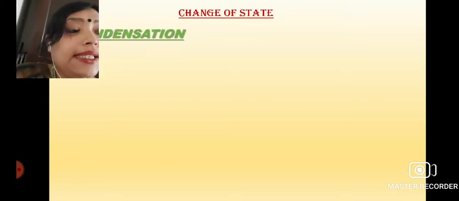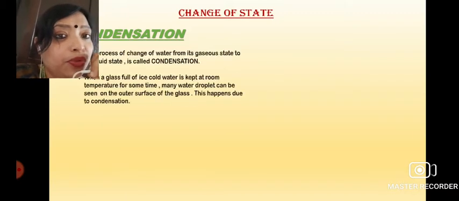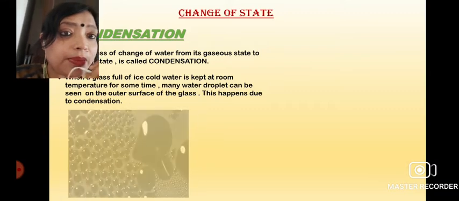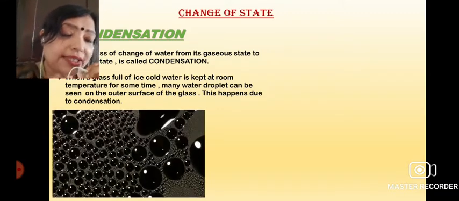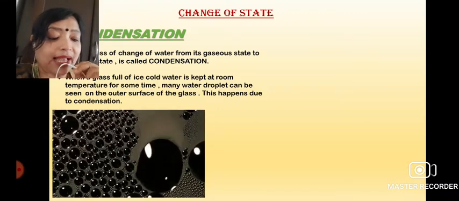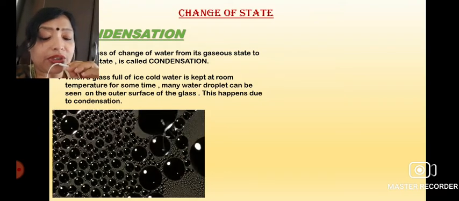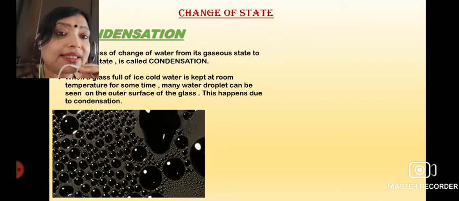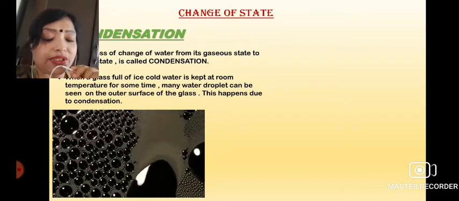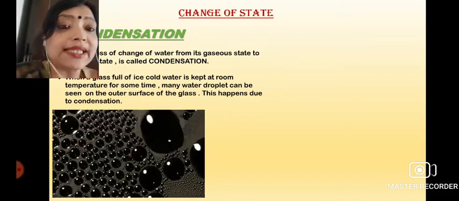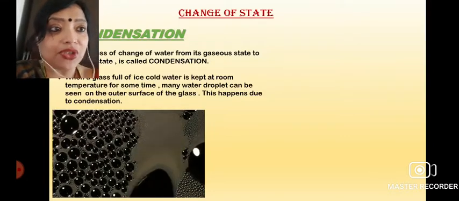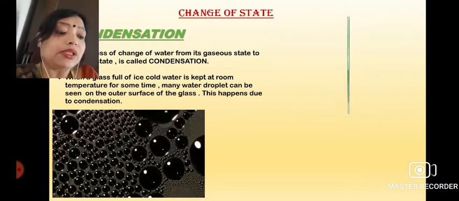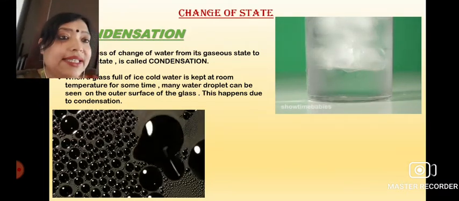Now, condensation is the process. All of you know this process actually. When you keep a glass full of ice cold water at room temperature, then what you see after some time is that many water droplets start appearing on the surface of the glass. So exactly you are seeing in the picture. This process basically happens due to the process we call condensation.